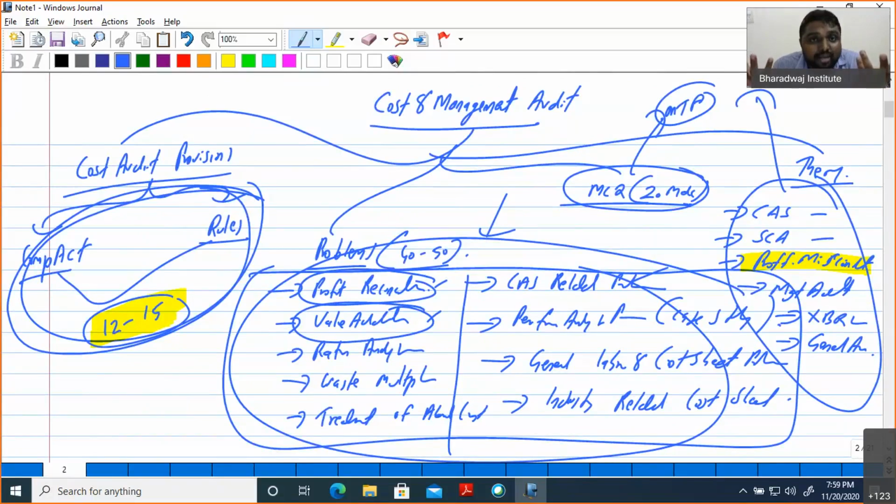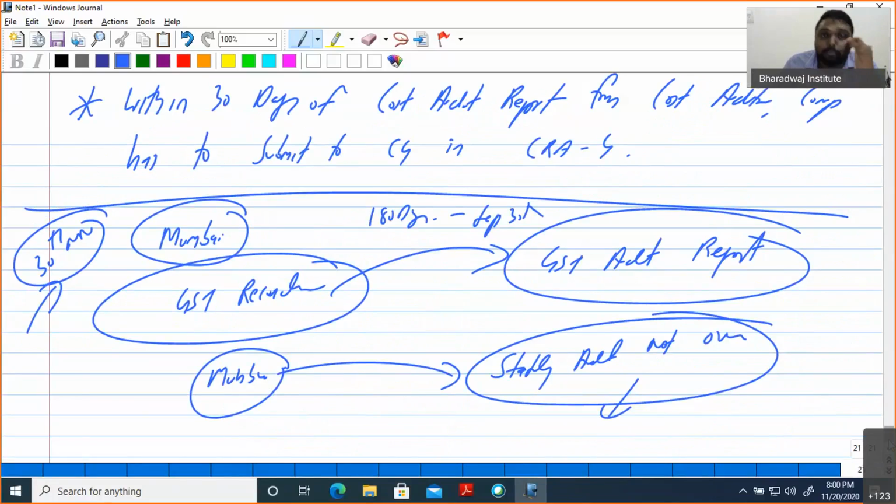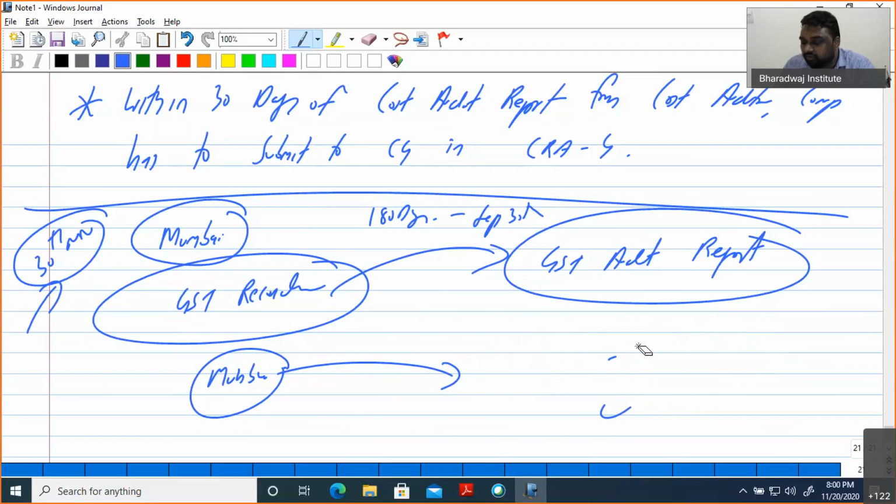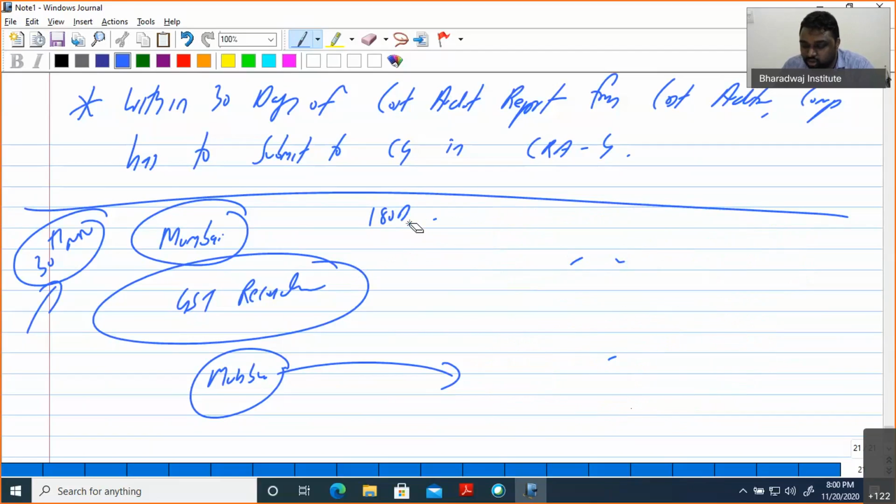So if the audited balance sheet is not there, what do we have to do? Our time is getting ended. Parallelly, the same way. So that is when the statutory audit is not over. Clear? If the statutory audit is not over, how to proceed? If the cost audit time is there, we have to submit, no excuse, unless MCA gives an extension. We can make a provisional report. Later on, we can rectify it in a supplementary report if required. So we have discussed those provisions also.